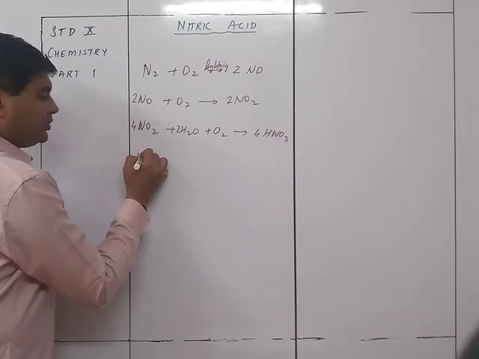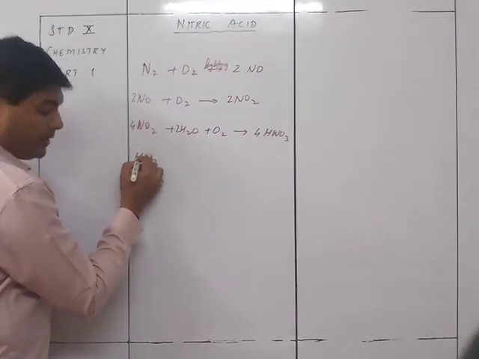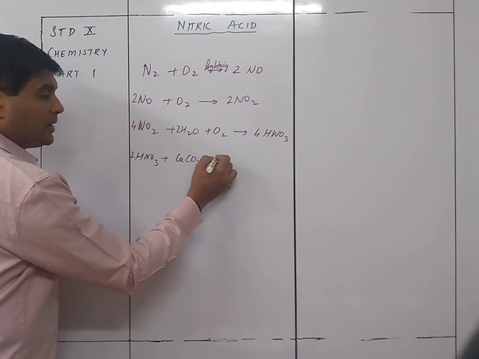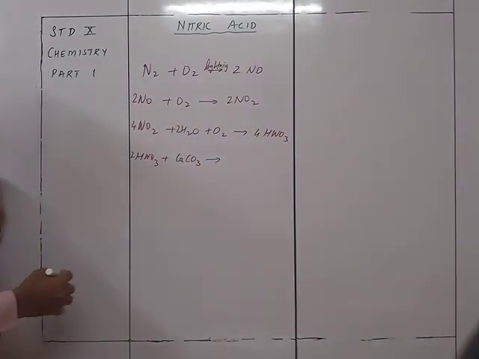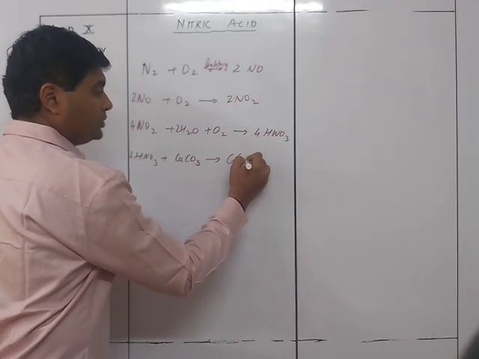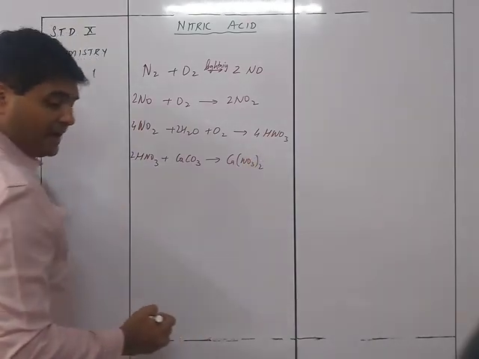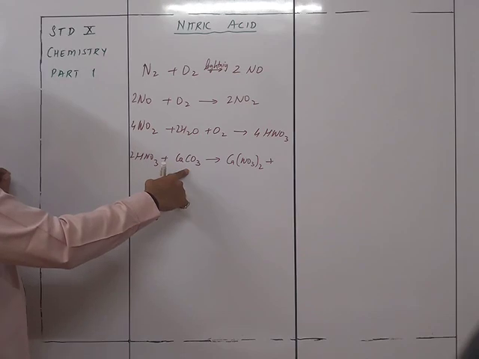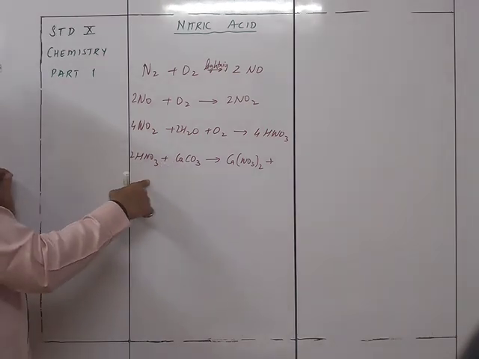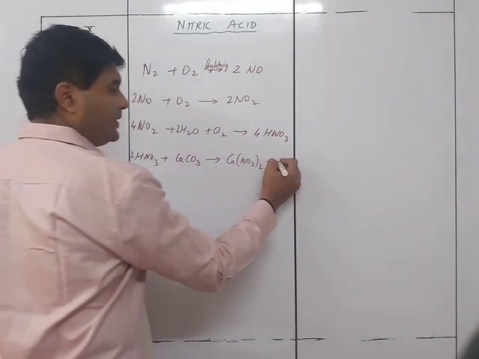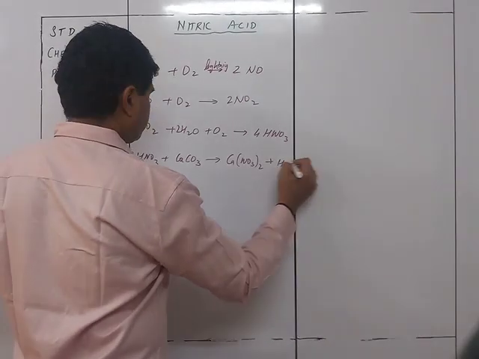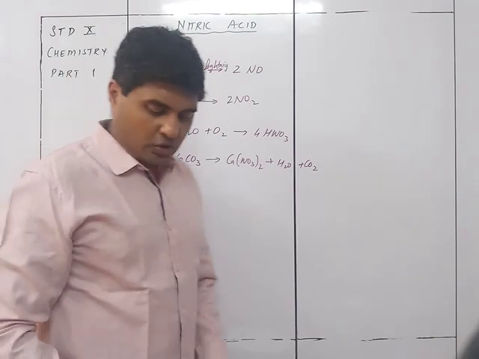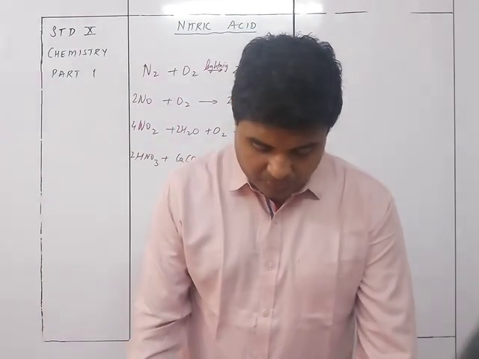So this HNO3, when it is going to combine with CaCO3, that is calcium carbonate, which is present in the soil, it is going to give you Ca(NO3)2, that is the nitrate of the calcium, plus we know that it is reacting with an acid. So carbonates when they react with acid give me salt of nitrate plus water plus CO2. So that's the general principle, that soluble nitrates are going to be formed.